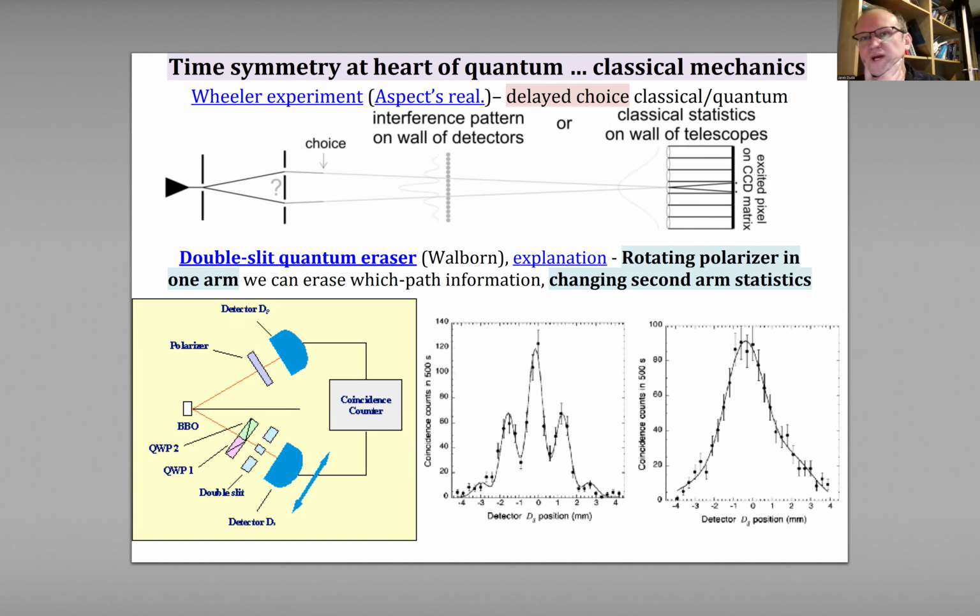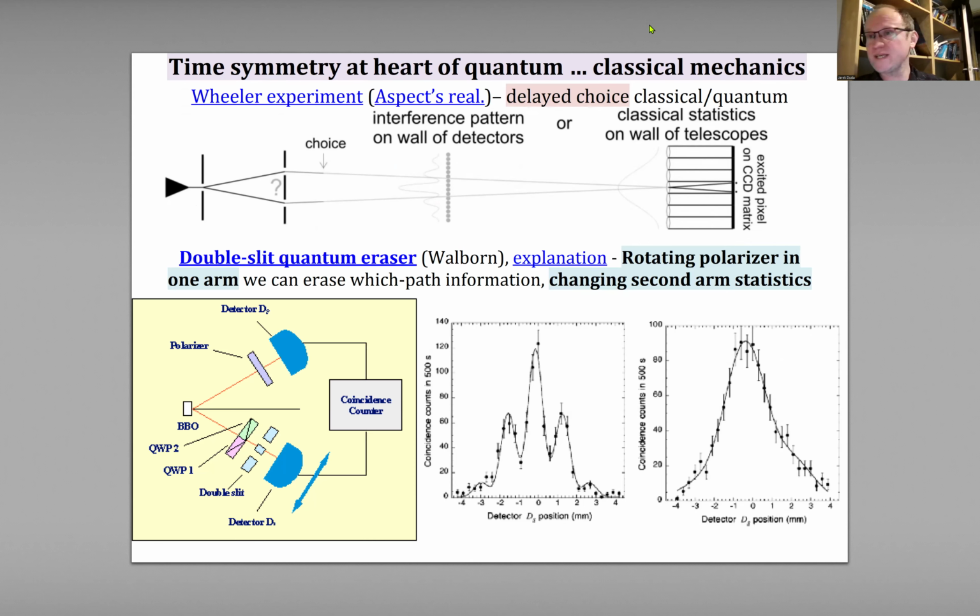So in quantum mechanics, there are experiments looking like they use retrocausality. The classic one is Wheeler's experiment, where you have a photon that could go along one or the second path, very far away, like one light year away. Depending on what type of detector we use, either detectors distinguishing the positions like telescopes, or detectors which don't do it, one of them is classical.